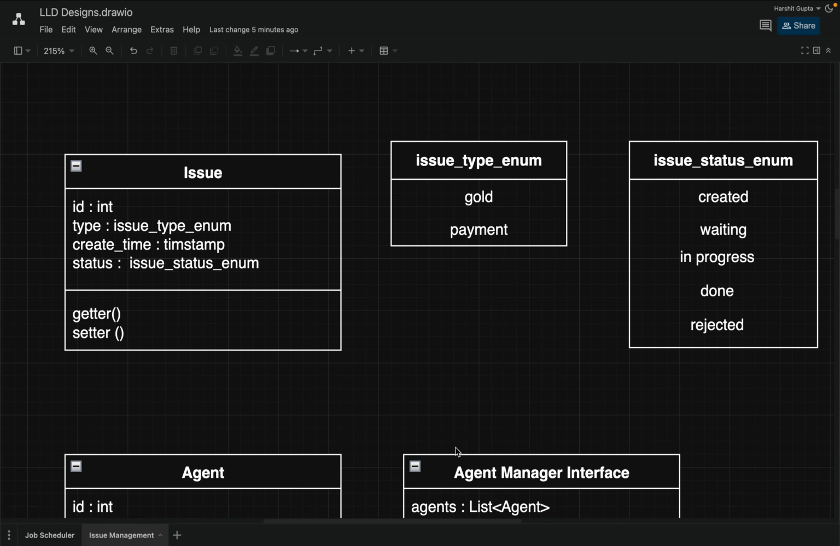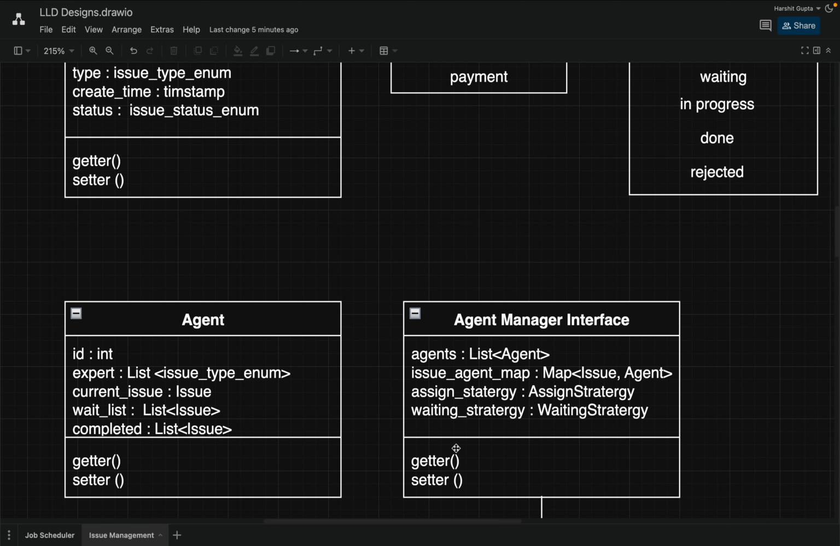Now comes the agent. See, an agent will have its ID. It will also have what expertise it has. It can have multiple, so I have added a list. What current issue is that agent solving? Is there an issue in the waiting list? What all completed issues does that agent have? Okay, so this agent will only have these getter and setter functions.